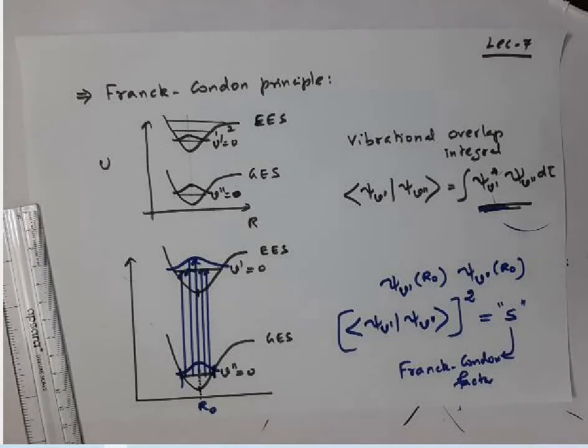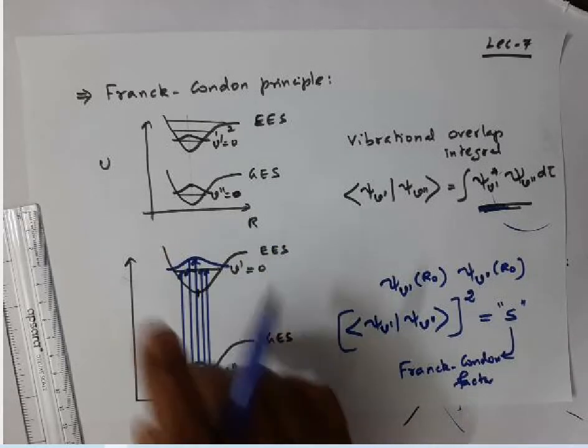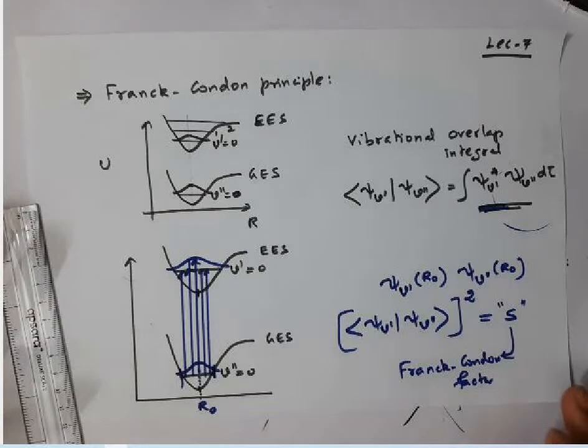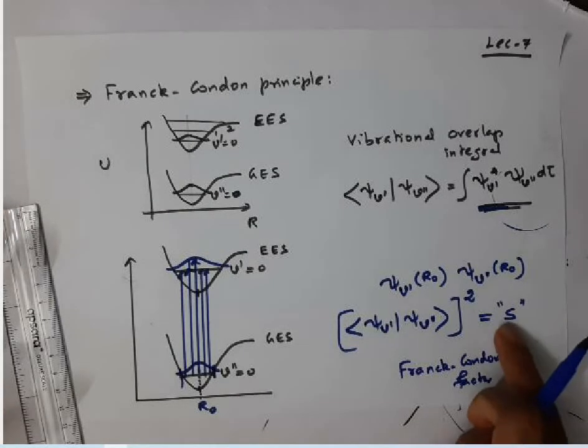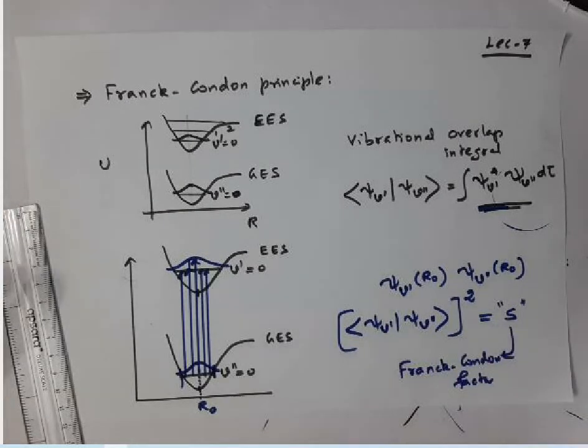And last class I told you the intensity of the vibrational lines in an electronic band mainly depends on the Franck-Condon factor.